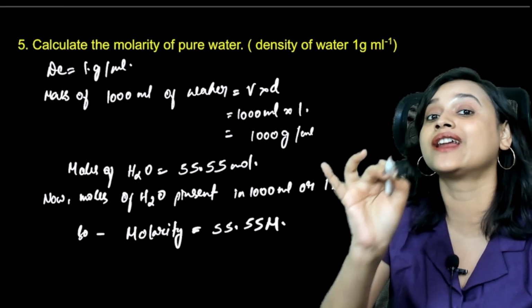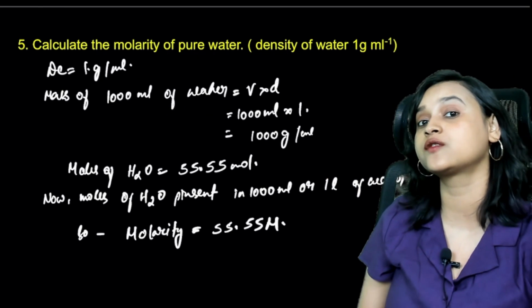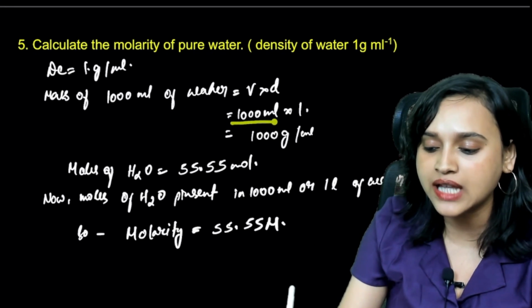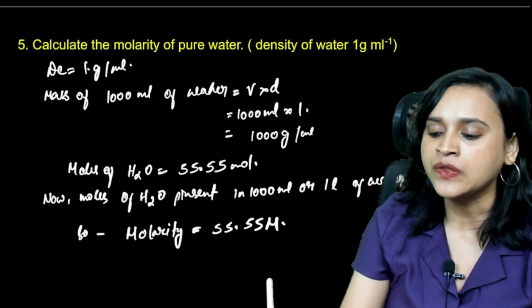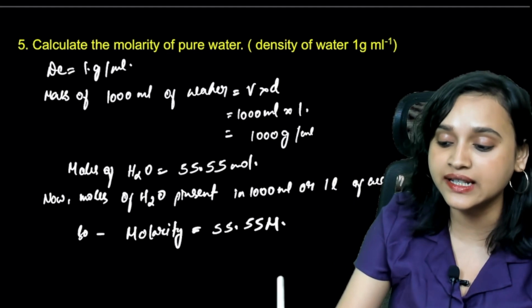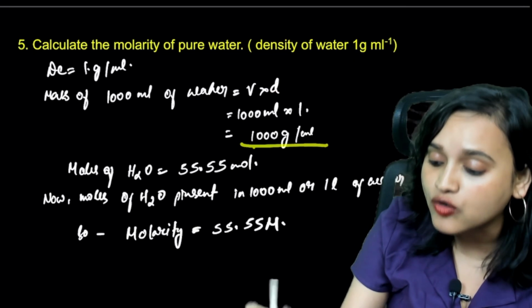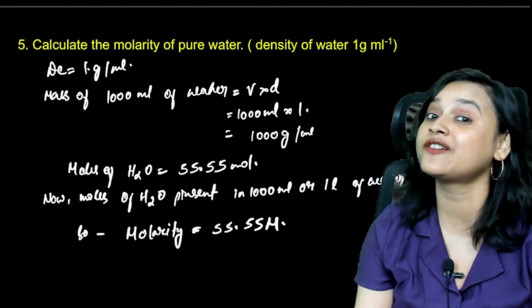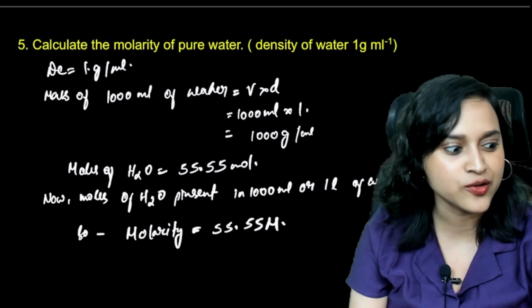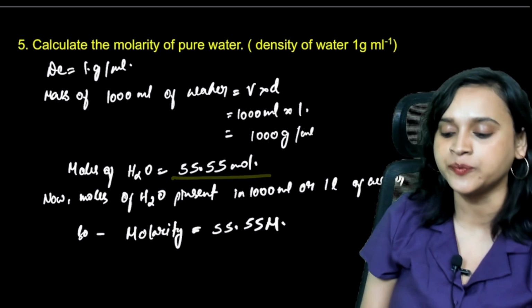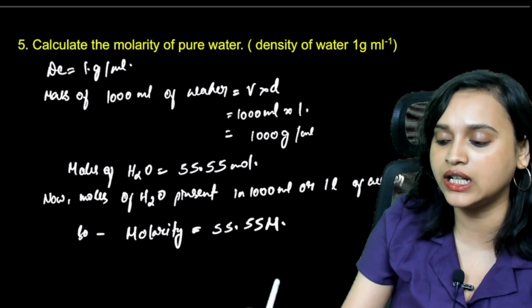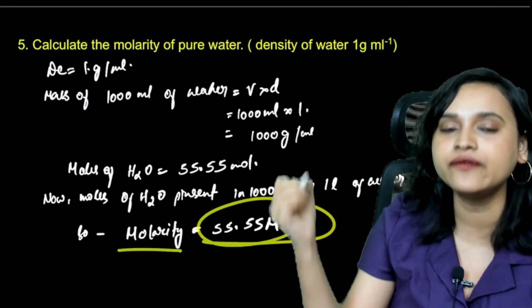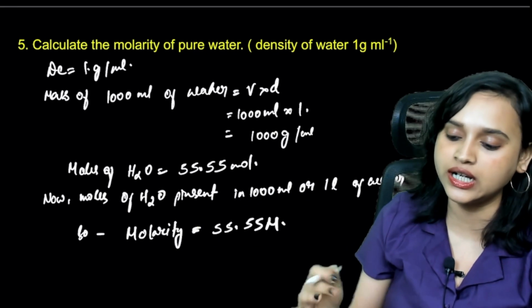So if I want to calculate the mass of 1000 milliliter of water, it is going to be what? Volume multiplied with density. Is that right? Absolutely. So volume is 1000 milliliter, we're considering it, multiplied with 1, because density is given to you as 1. So it will become 1000 gram. Now, moles of water we calculate, yes, 55.55 mole. Do you remember I told you this number used to appear somewhere, isn't it? So moles of water present in 1000 milliliter or 1 liter of water is 55.55 mole, so molarity will be equal to 55.55 molar only. That is your correct answer.